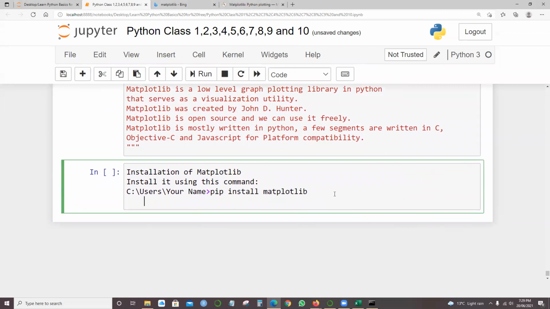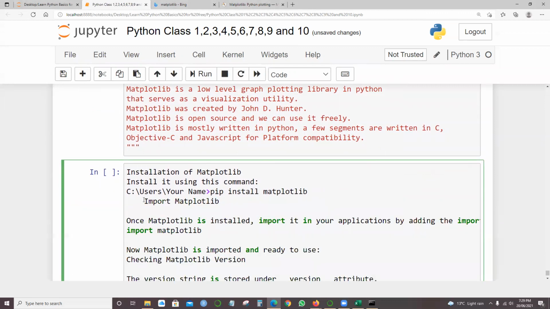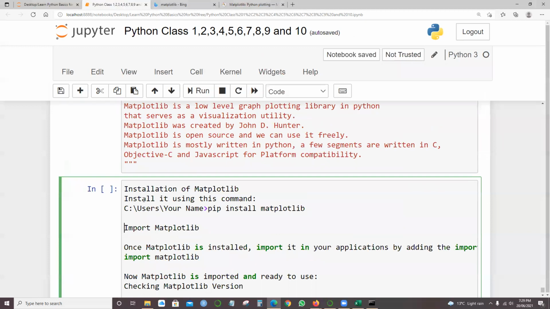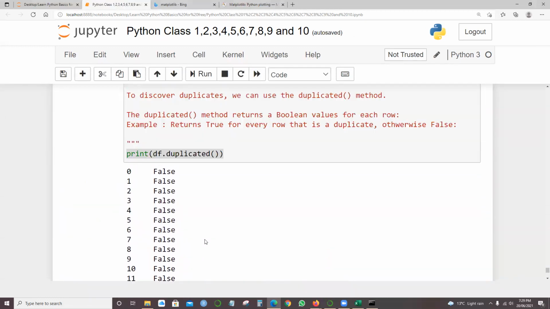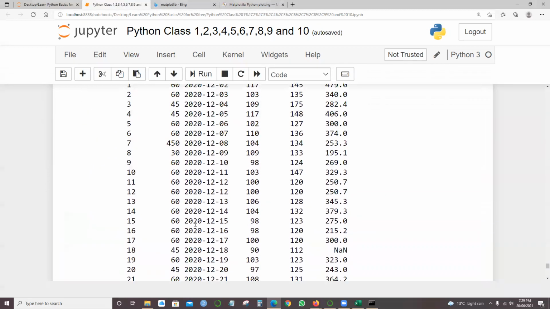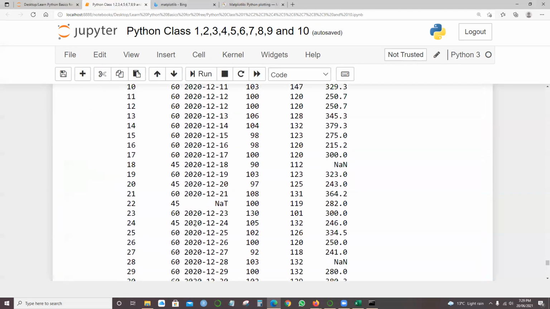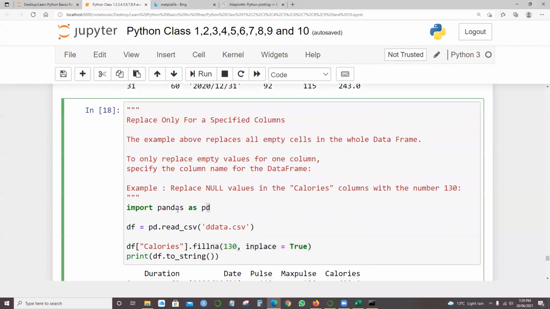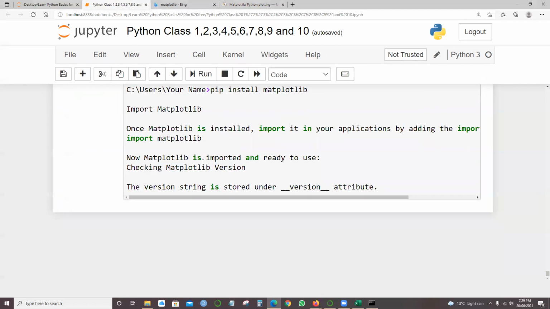Let me add this information over here. If you want to import matplotlib, you just use the command import matplotlib, just as you learned for pandas, like import pandas as pd. The same case applies to matplotlib.